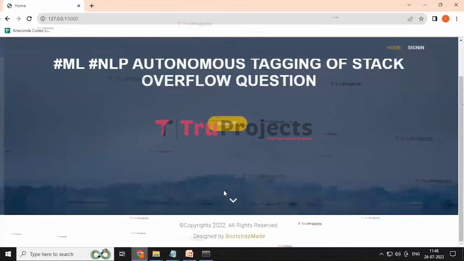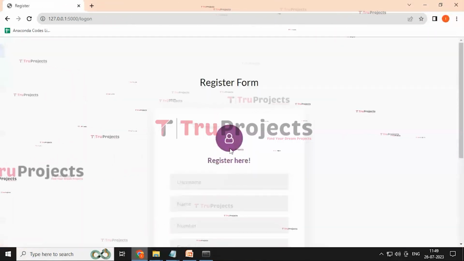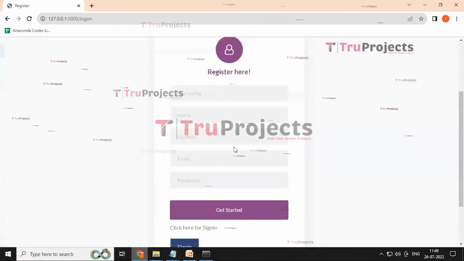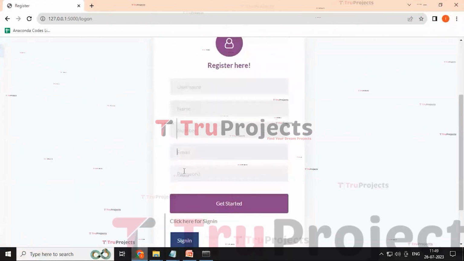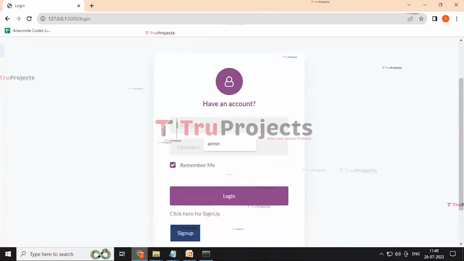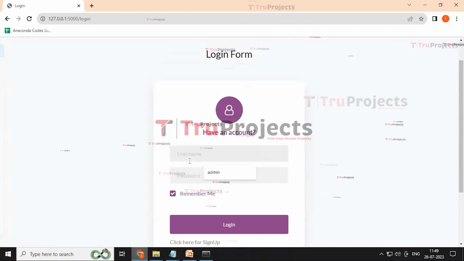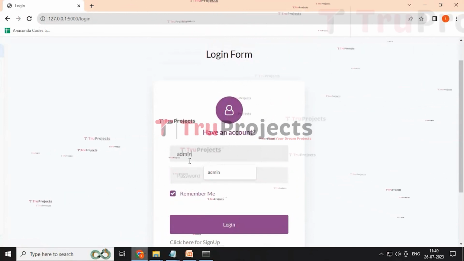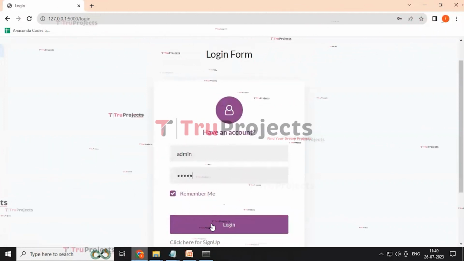Here we are redirected to the page containing the title of the project and the home, sign in and sign up buttons. Click on the sign up button. Here we are redirected to the registration form containing some necessary details that need to be filled to create an account. But my account is already generated, that's why I'm using the sign in button. Here it redirected to the login page containing the username and password. We need to enter those details, username admin and password too, and then click on the login button.